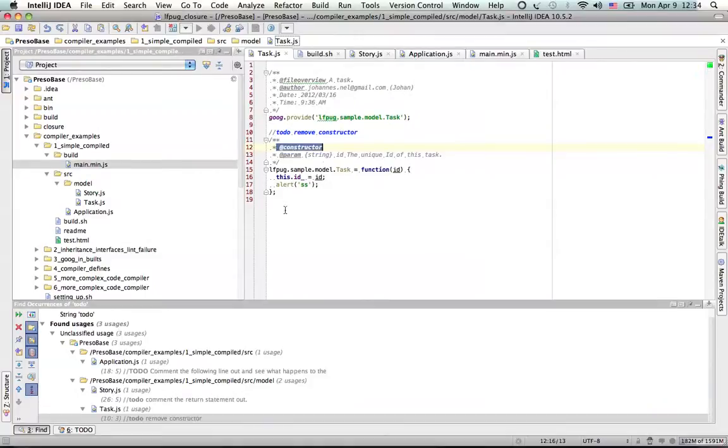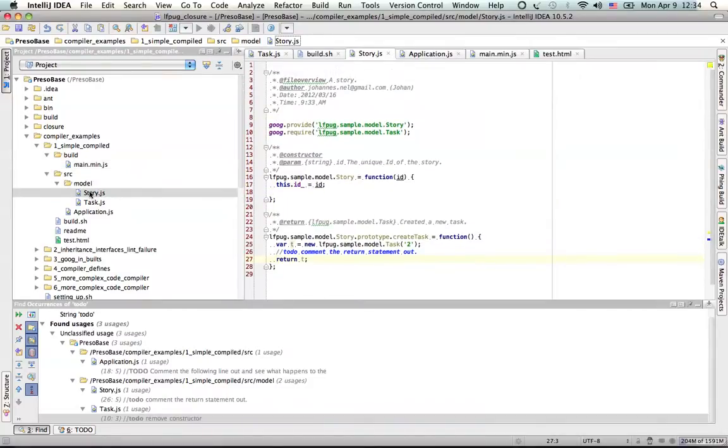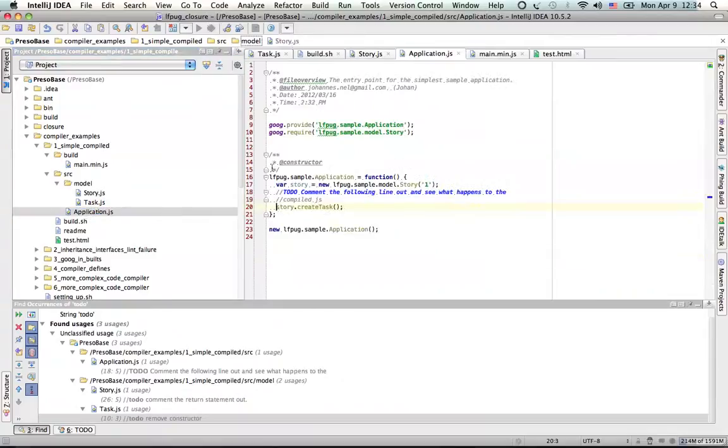So I go back in. Now this is quite an interesting one again. My story model does squat except create a new task for me. My application does nothing except create a new story and ask for it to create a task. So I can go var t equals task. Just for brevity's sake, I'm going to add a type annotation here: lfpg.model.task. That basically says that the t variable is of the type task.